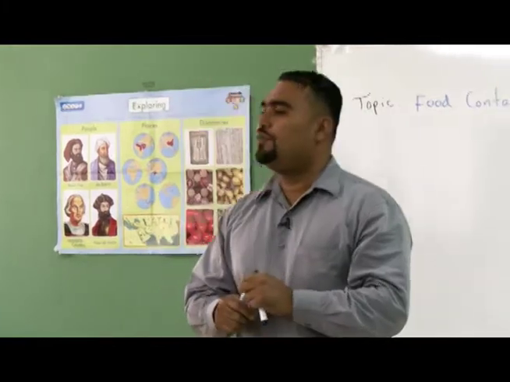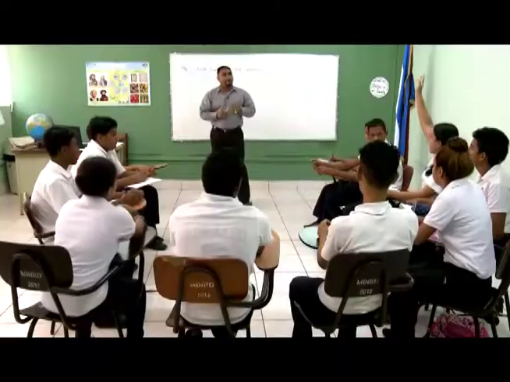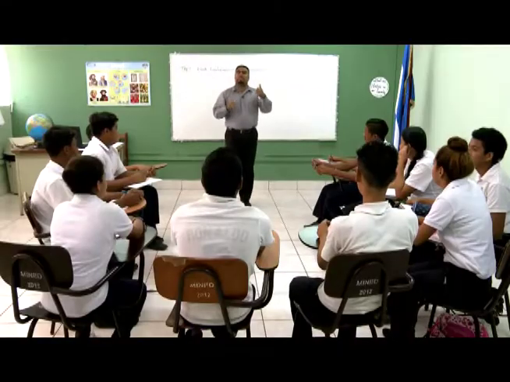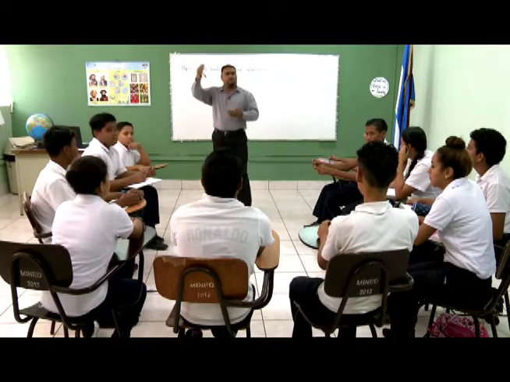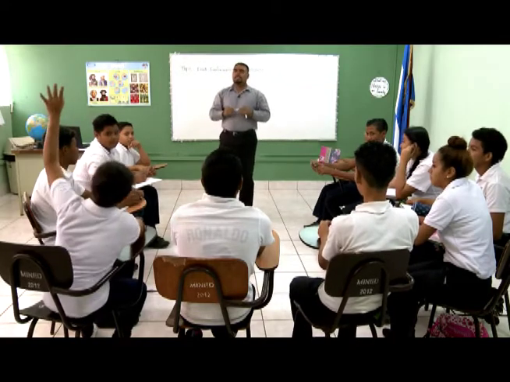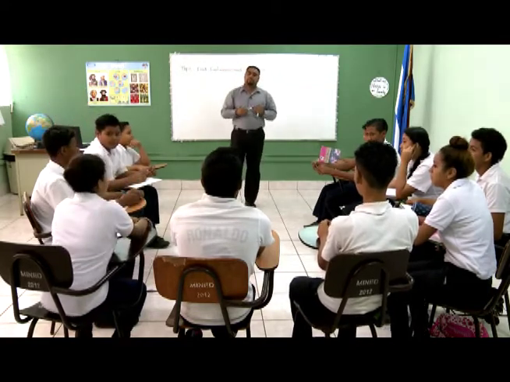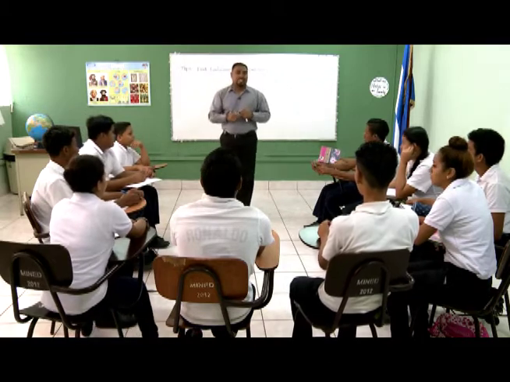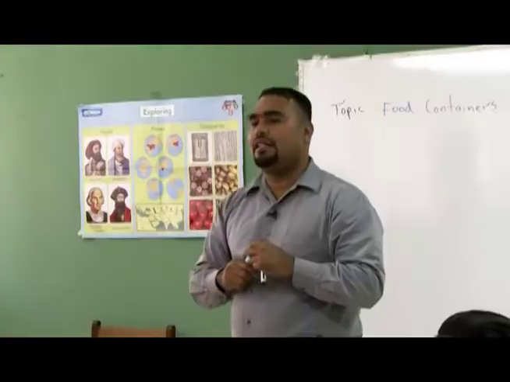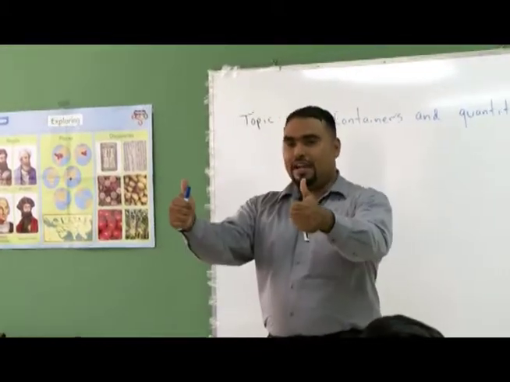Okay, in our previous class, we talked about different kinds of food. Do you remember? Can you give me an example? Volunteers? Grilled chicken. Very good. This is one of the examples. I need one more example from the previous class. What else? Soup chicken. Everybody repeat after me. Soup chicken. Great job.